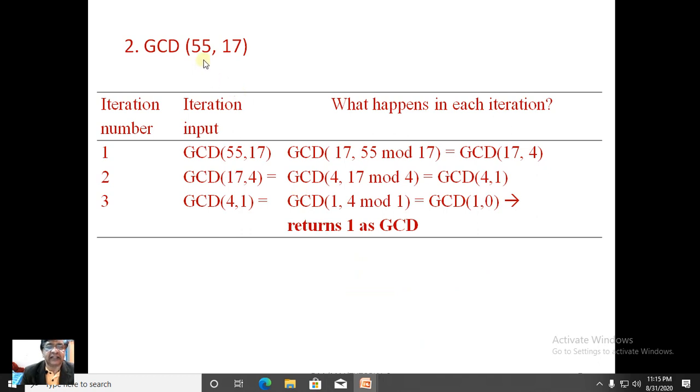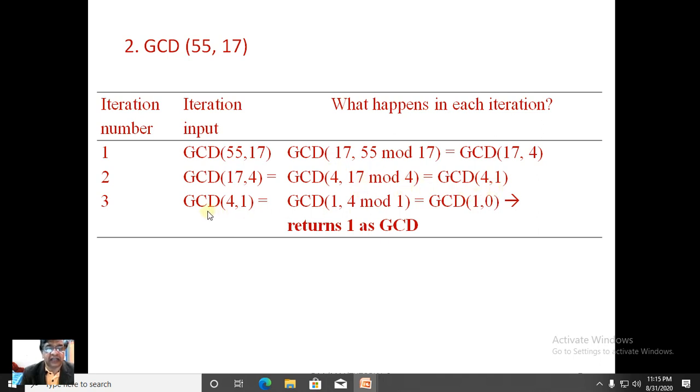Right, and we will take the second example. The numbers are 55 and 17. GCD of 55 and 17 is GCD of 17, 55 mod 17. Q becomes the first number, and the second is replaced by P mod Q. It will give you GCD 17, 4, because 55 mod 17 is 4, and GCD 17, 4 will become the inputs for the second iteration. Then 4, 17 mod 4: it is GCD 4, 1, because the remainder after dividing 17 by 4 is 1.